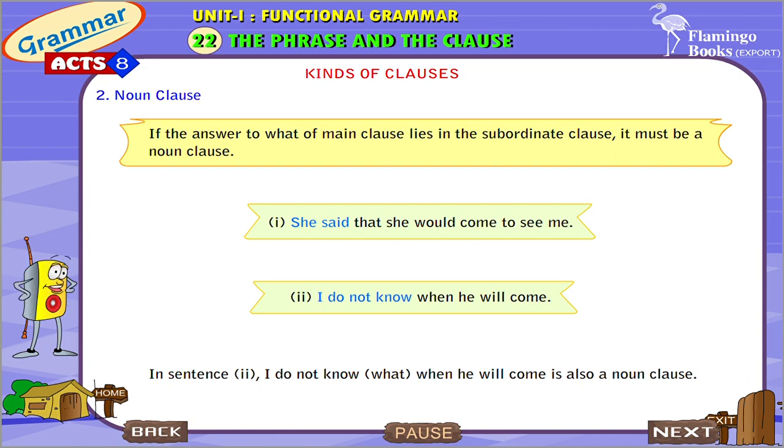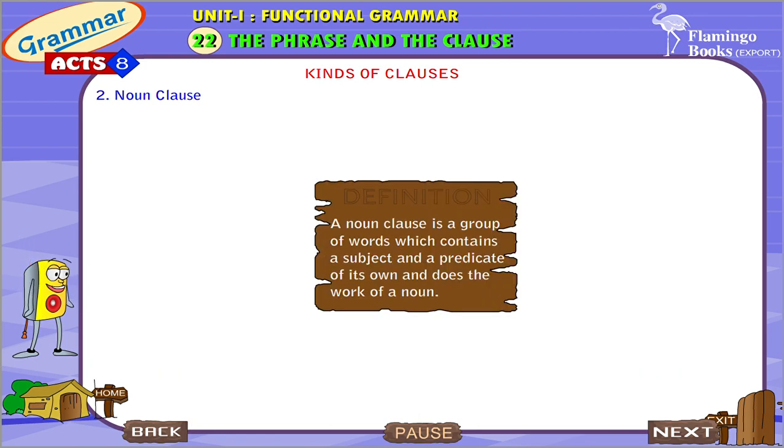In sentence 2, I do not know what? When he will come, is also a noun clause. A noun clause is a group of words which contains a subject and a predicate of its own and does the work of a noun.